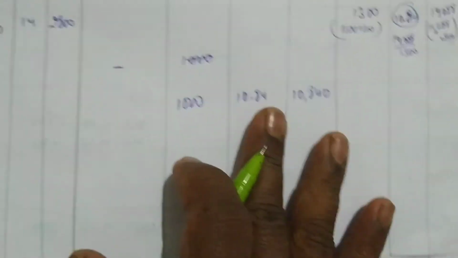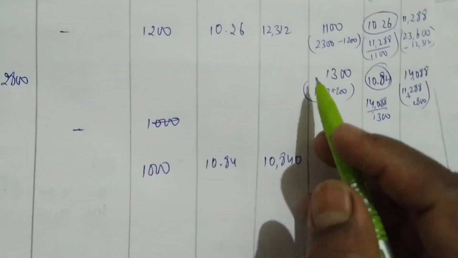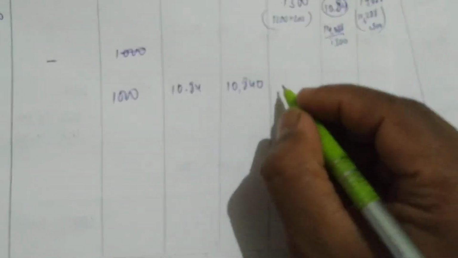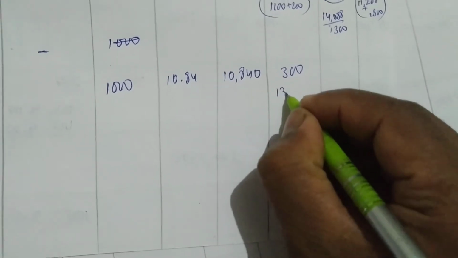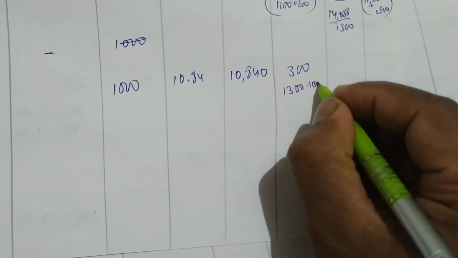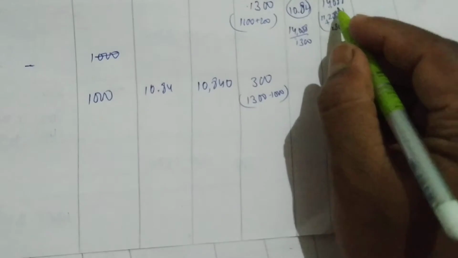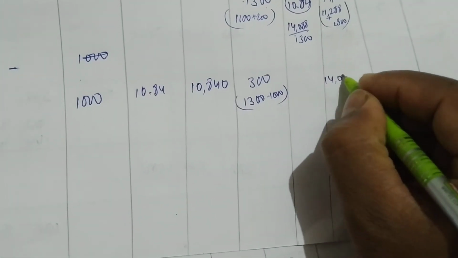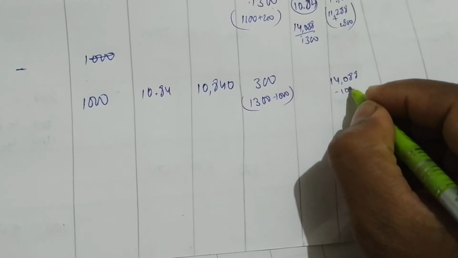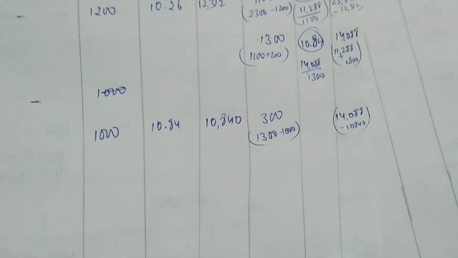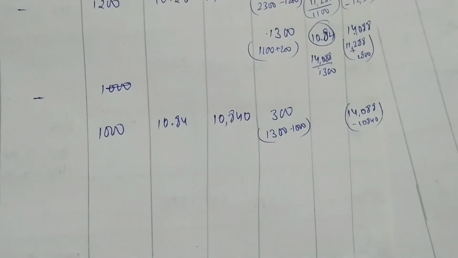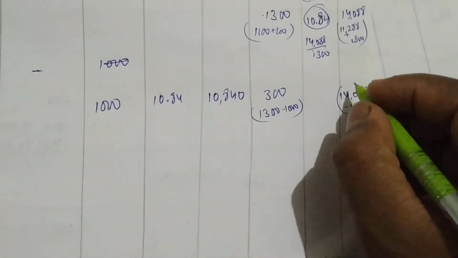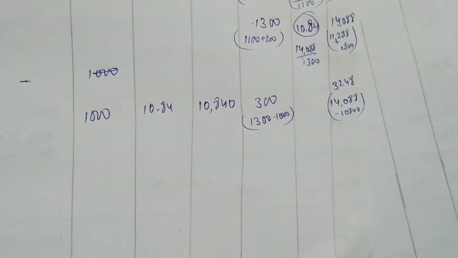10,840 I am getting as the total. From 1,300 you have issued 1,000. The balance is 300. So 1,300 minus 1,000. Easy. 14,088 minus 10,840, we are getting 3248.